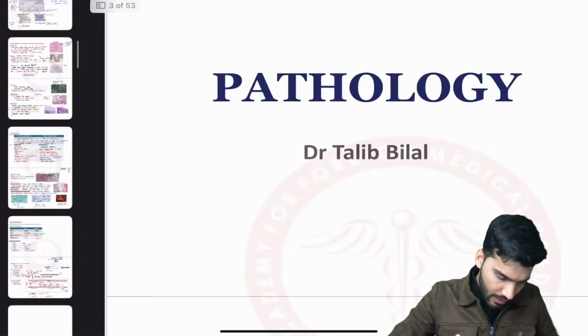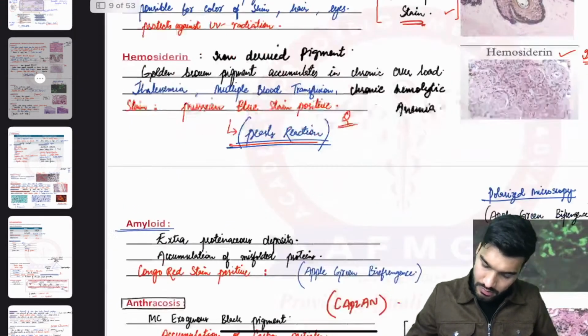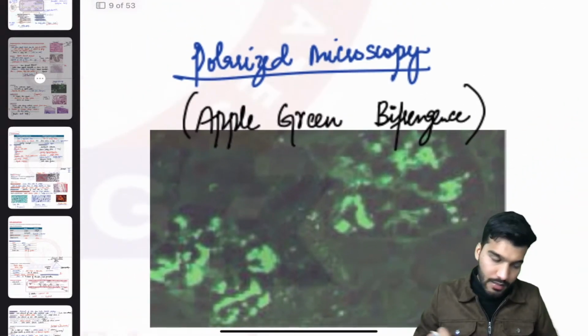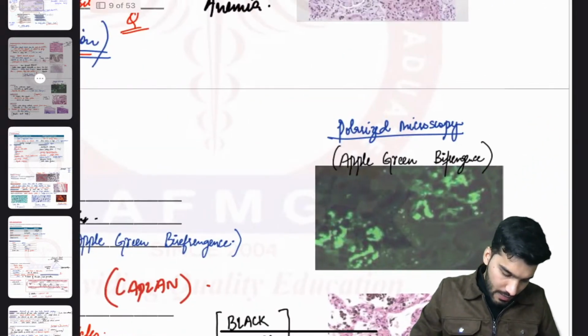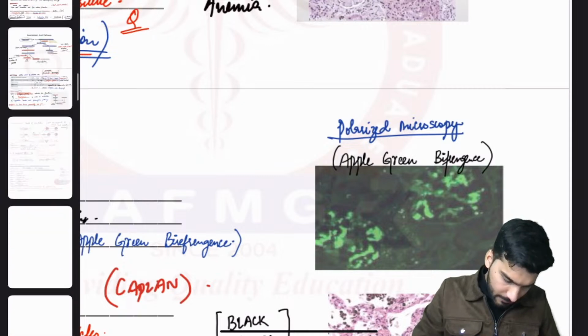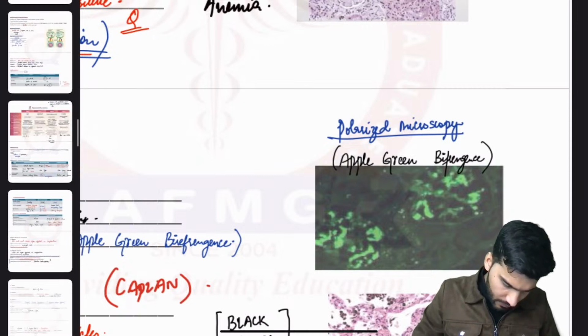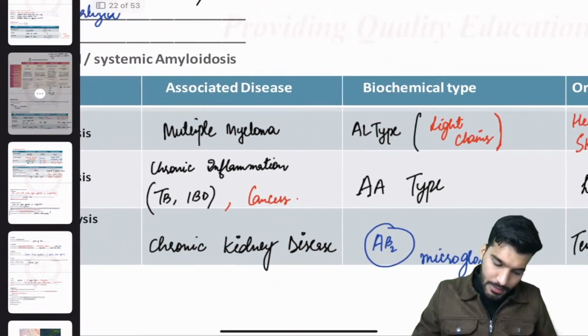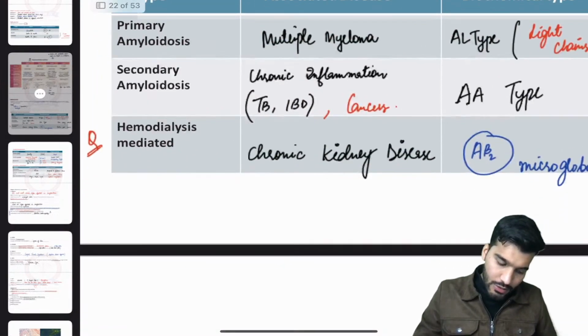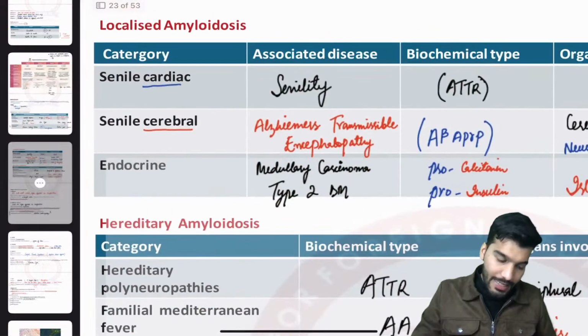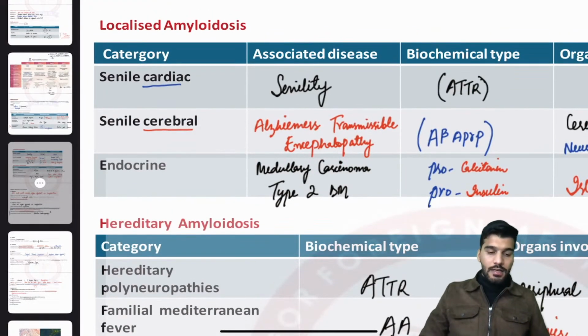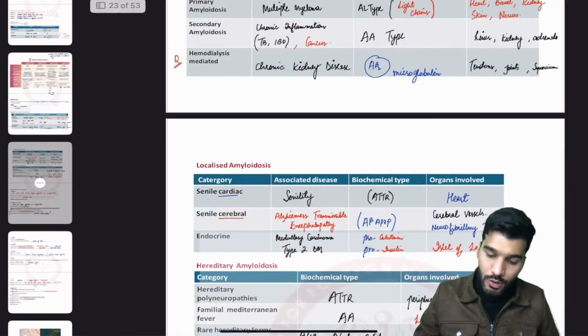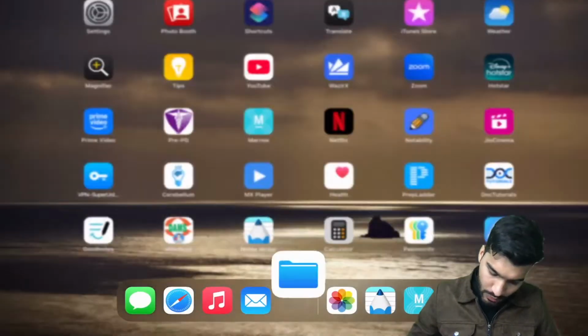So this is going to be your apple green birefringence under the polarized microscopy. Chalo, this one is going to be AL in multiple myeloma. Okay, A beta 2 with the hemodialysis mediated, and ATTR with the cardiac, senile cardiac localized amyloidosis. These are the important ones. Chalo, let's get back to the